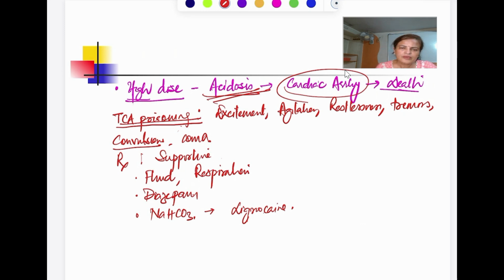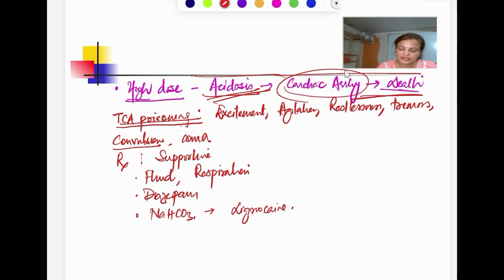Then, we do not prefer this group of drug because of its toxicity, because of its additional property. No doubt they increase the level of both 5-HT and norepinephrine. They are very good drug for the depression, but because of its additional property, they can lead to death. Suicidal tendencies, they are already very common in the patient with depression. So this group of drug, they are not preferred for the depression, for the severe depression.